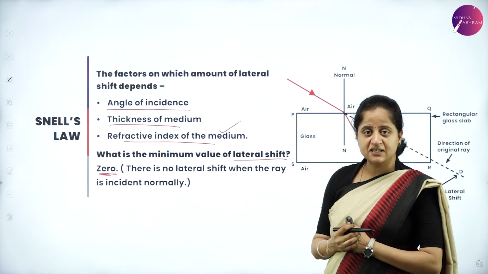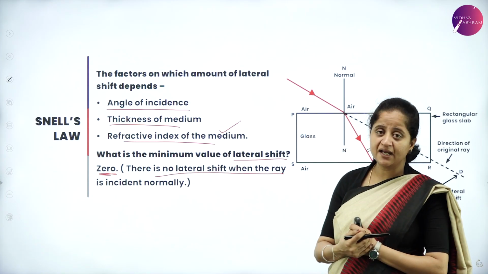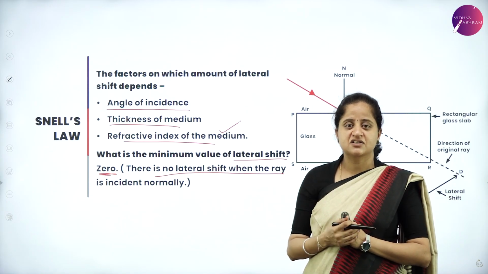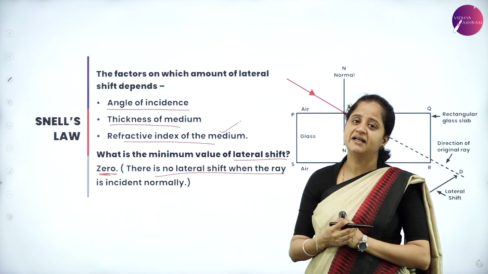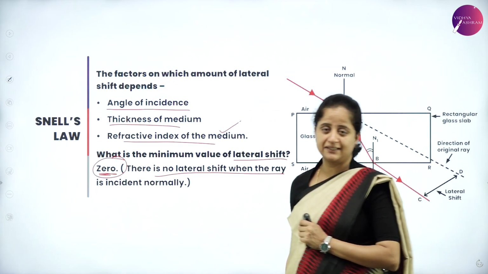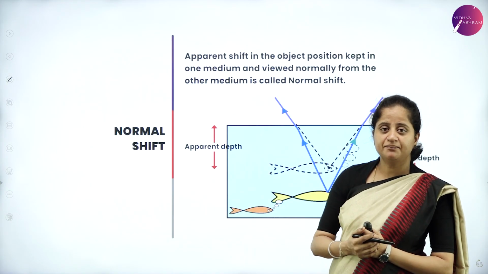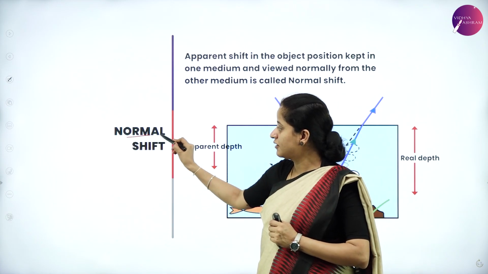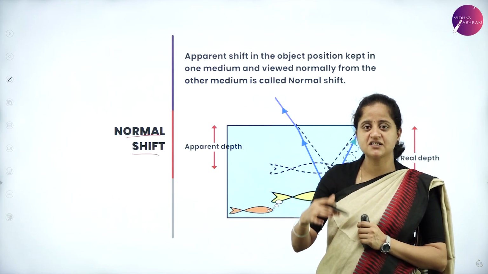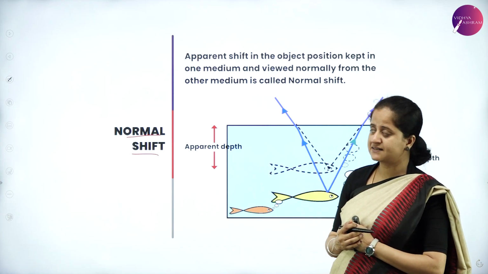So when can we get 0 value in lateral shift? There is no lateral shift when the ray is incident normally, because we know that when the ray is incident normally, it passes undeviated, and hence there will be a 0 value, that is the minimum value, when the ray travels normally. So the next important consequence is normal shift. As the name says, normal shift, that shift takes place normally. So where do we observe all these things? Let us see an example.